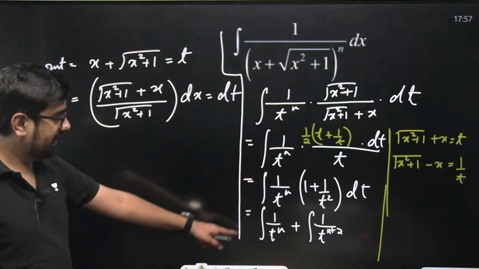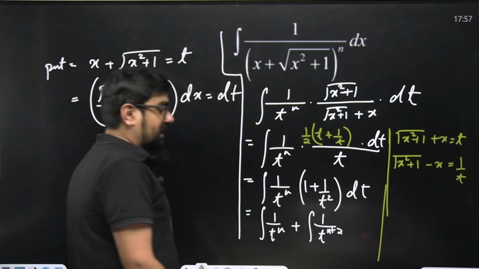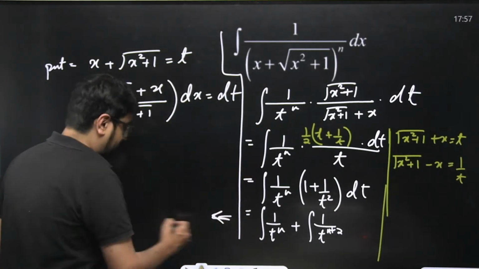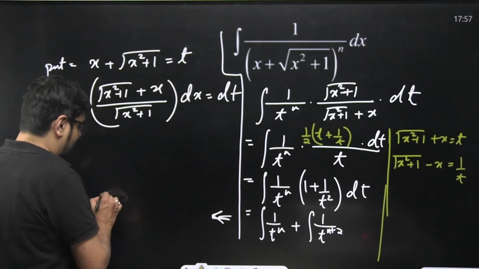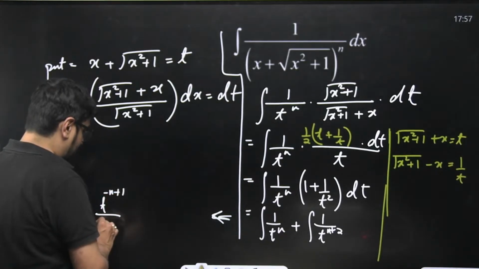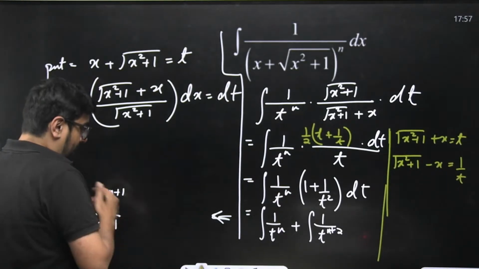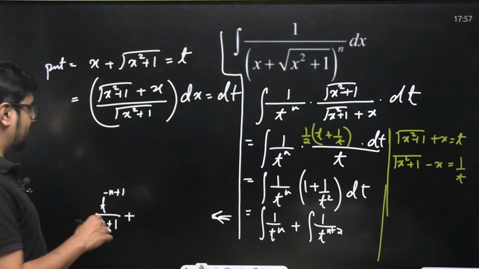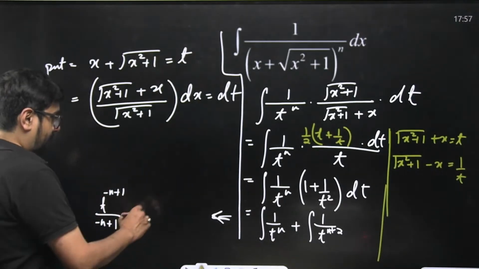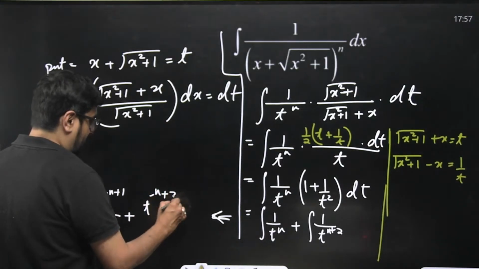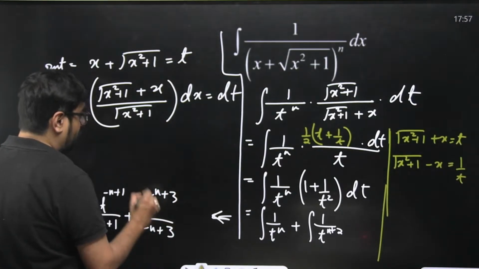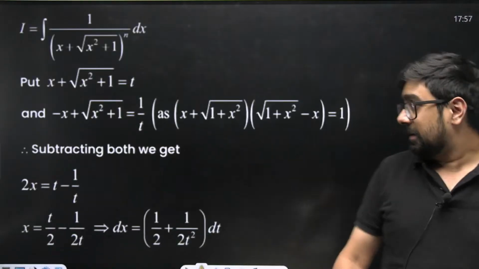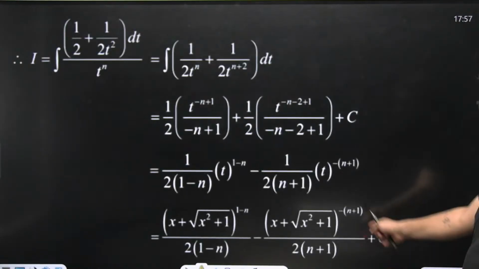That we can find. 1 by t to the power n means t to the power minus n. So I'm writing it over here. It will become t to the power minus n plus 1 upon minus n plus 1, plus t to the power minus n plus 3 upon minus n plus 3. Now substitute your value of t over here, which is this, and you'll get your final answer. It will be very complex and long, definitely, something like this.